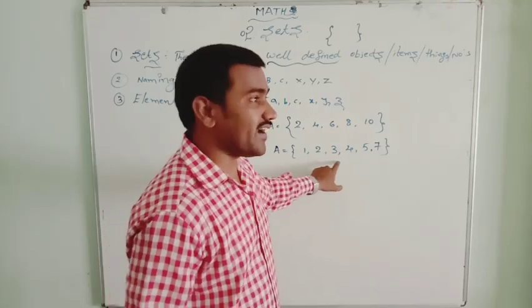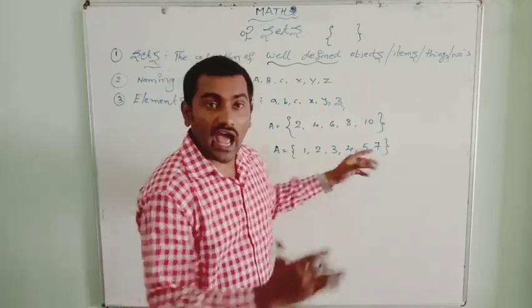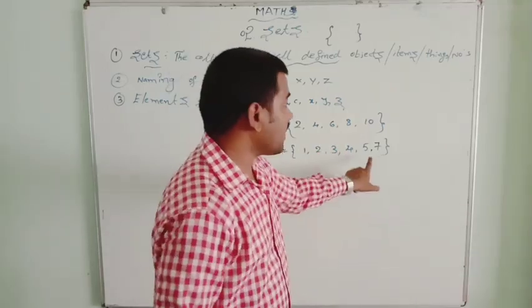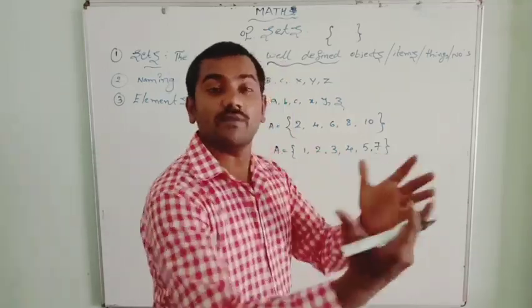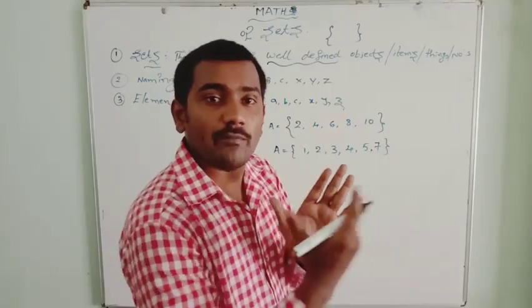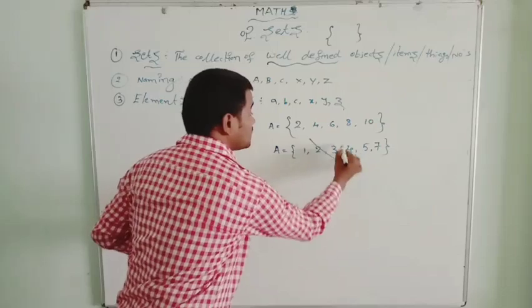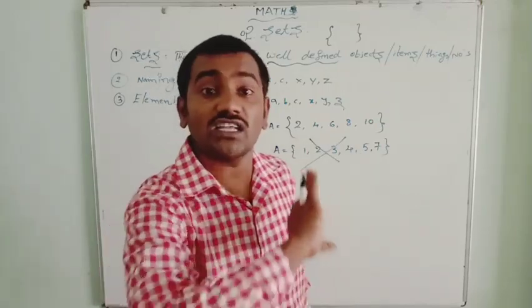It's not a well-defined collection, because 1 to 5 has one common property: distance only 1, 1, 1, 1. But when we come to 5, after it there is a 7. It doesn't have a common property now. It is not following the property. So this is not considered a set. It is not a set.